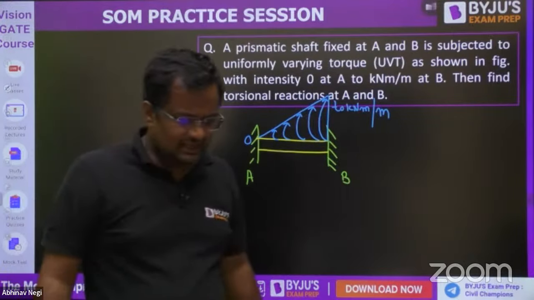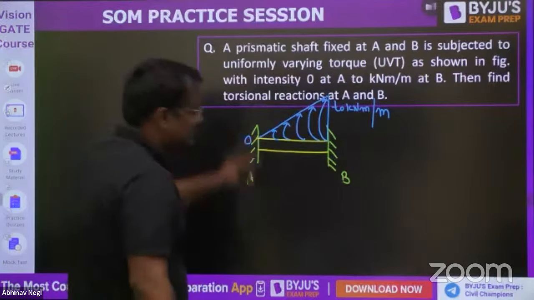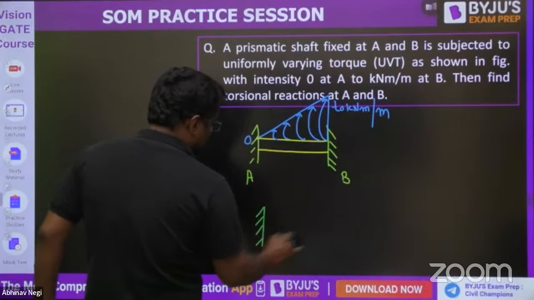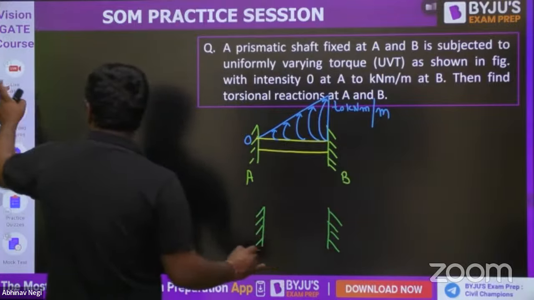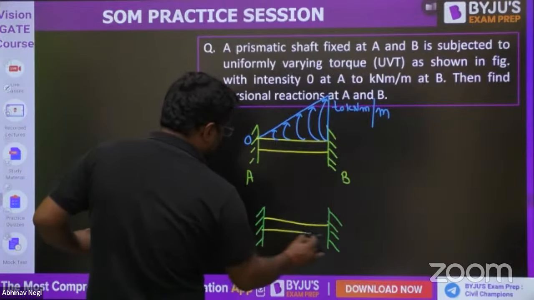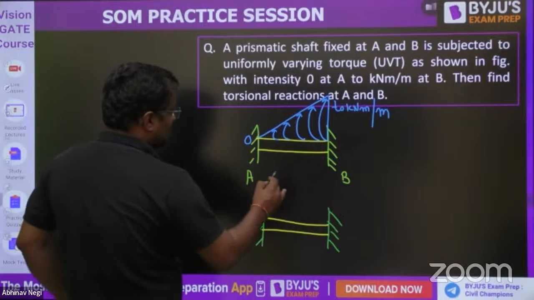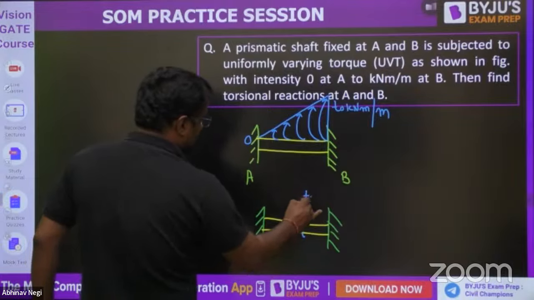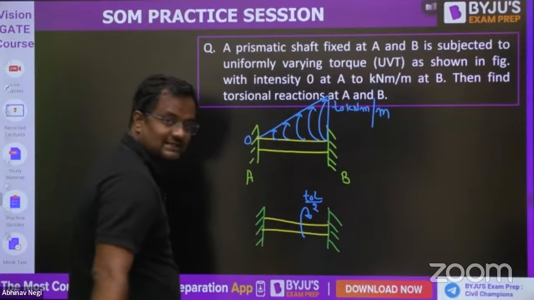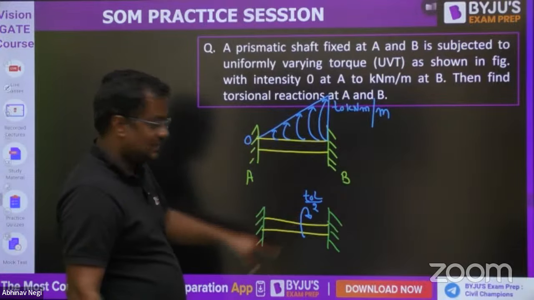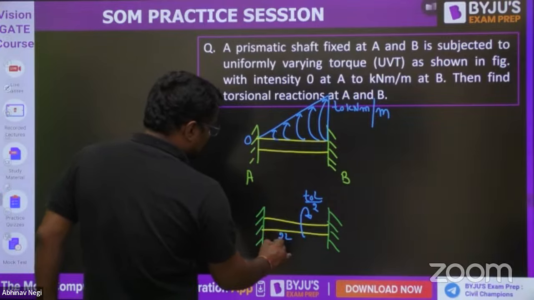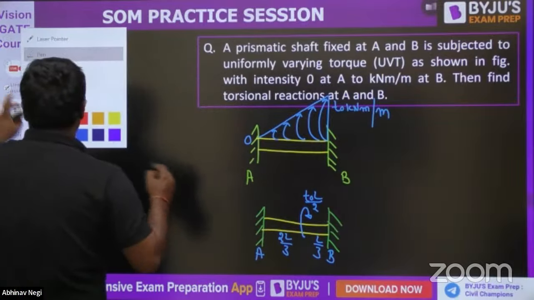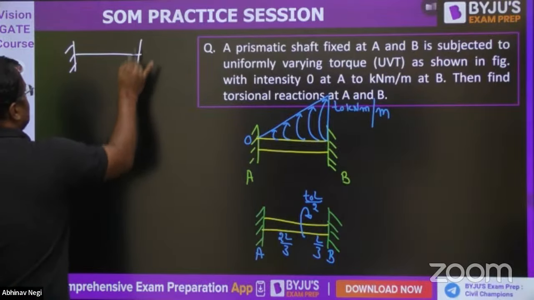Same like SFD and BMD, guys. What is the total load? This area of the loading diagram is the total load. What is the area? Half base into height, half L into T naught, so T naught L by 2. This total load acts at the center of mass, which is 2L by 3 from here and L by 3 from here. Now we know the standard result.